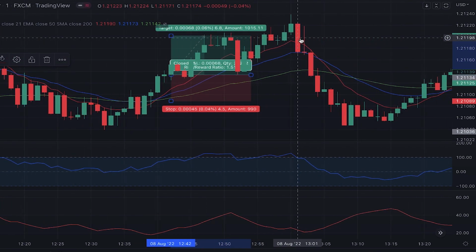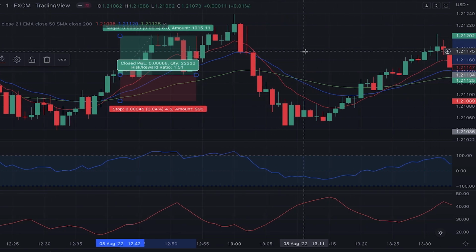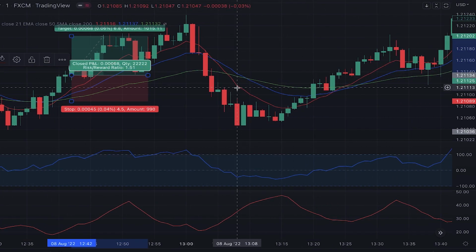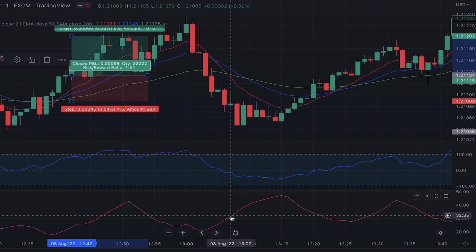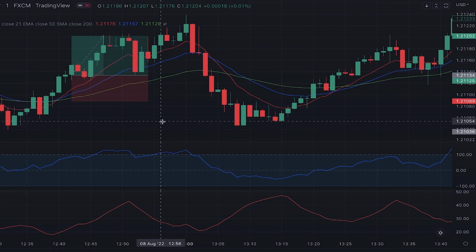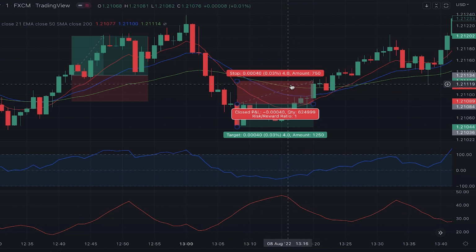Moving on the chart, here again the red EMA crosses below the other two EMAs, but this time the CCI is below zero and the ADX is above 20. So taking a short position is confirmed here and we can open a short position at this point. But this trade closes with a loss.